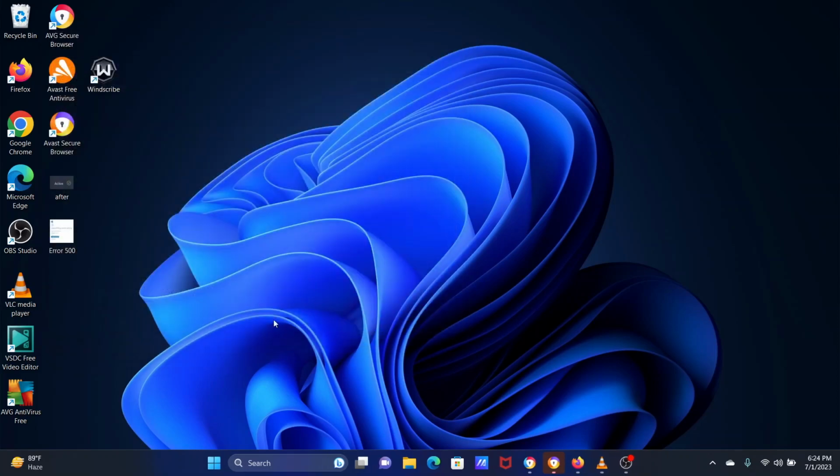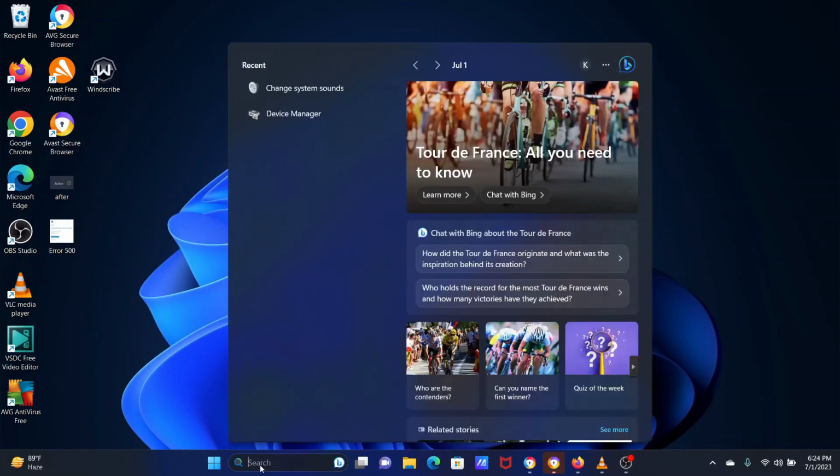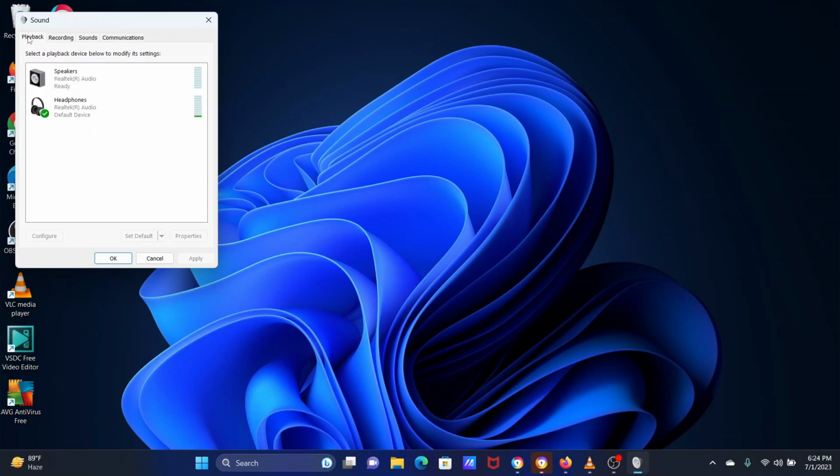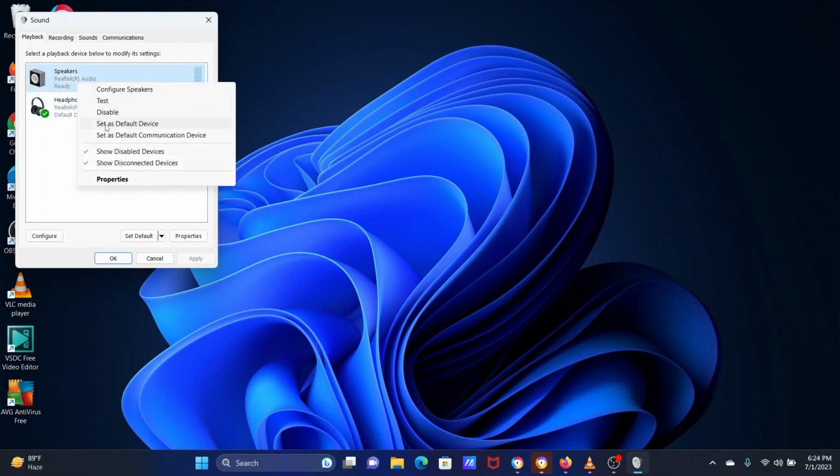The second solution is to set your speaker as default device. Search for sound in the Windows search bar. Click on Change Sound Systems. Go to the Playback tab. Right-click on Speaker if speaker is your default audio device. Select Set as Default Device in the list. Click on Apply and then on OK to save the settings.